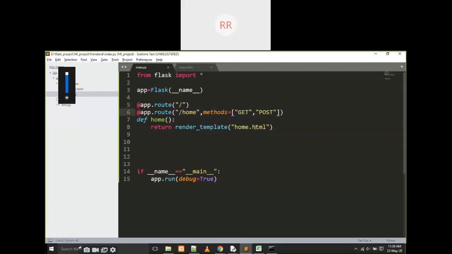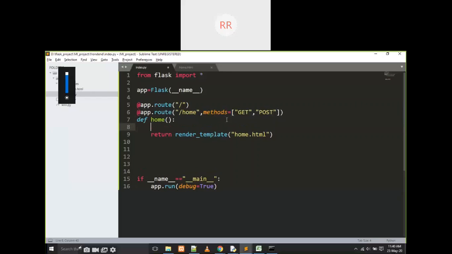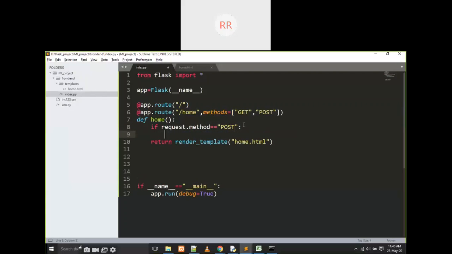How is it going to be post here? I am going to write now: if request dot method is equal to post, we are going to do some other things.